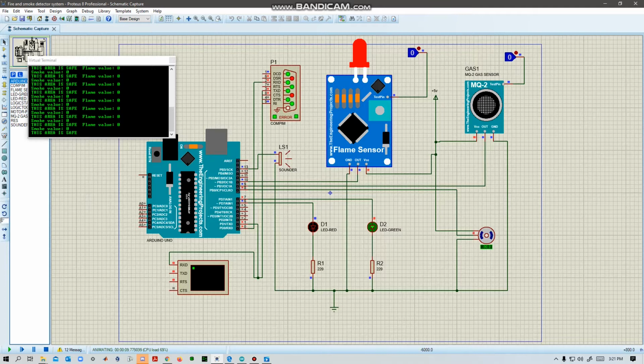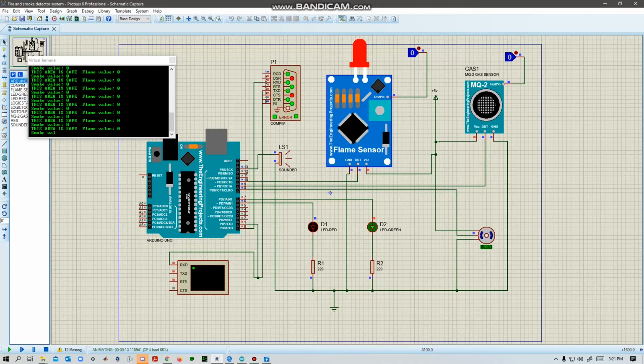When we run it, we can see that it is printing that this area is safe. That means there is no fire, and the flame sensor and gas sensor didn't detect anything.